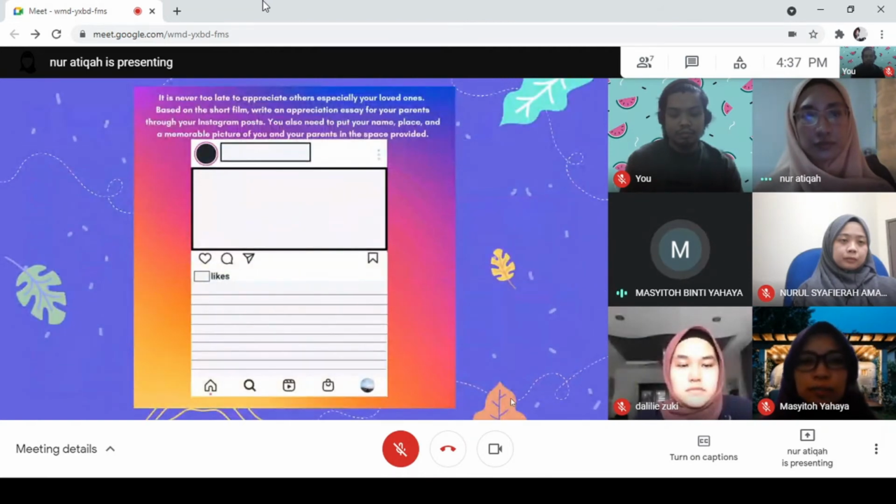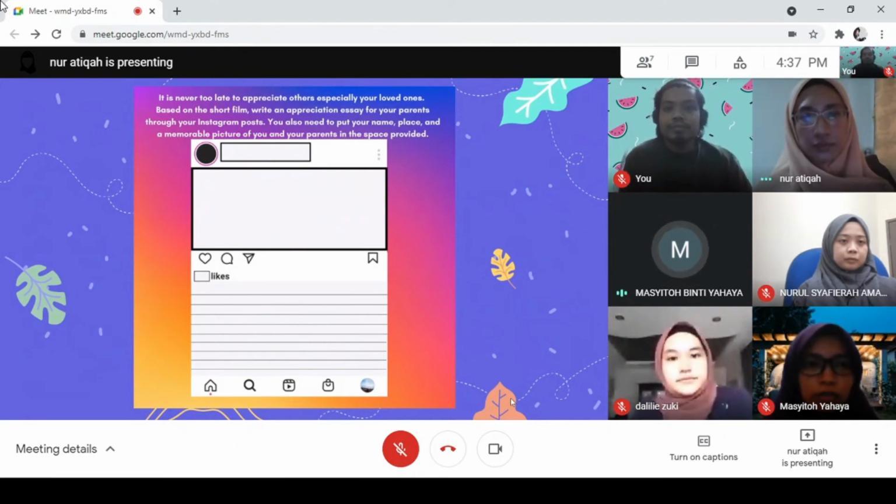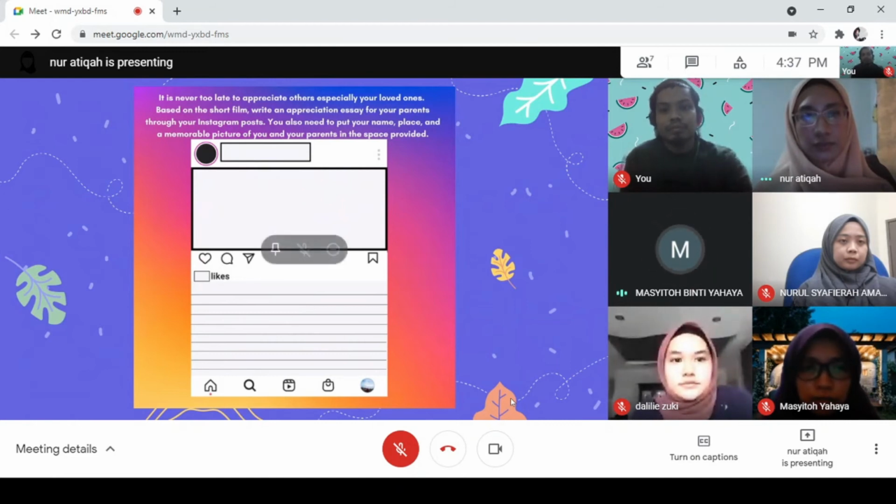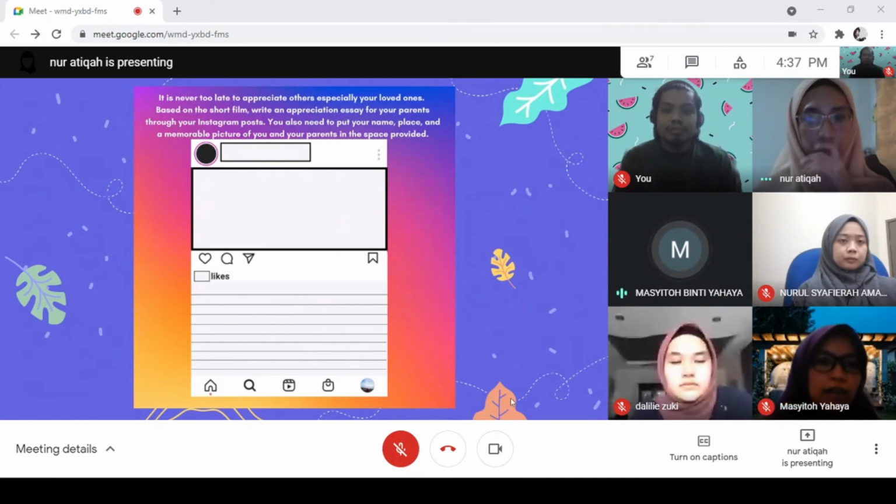To use this material, students will need to write an appreciation post for their parents by relating themselves to the short film provided. They also need to take a family picture with their parents, print it, and paste it on the task sheet. Since this material is for an extended activity, they can bring this task sheet home and complete it there. To make the activity appealing and relevant to young adults, we developed the task sheet into an Instagram post using Canva by referring to an actual Instagram post.